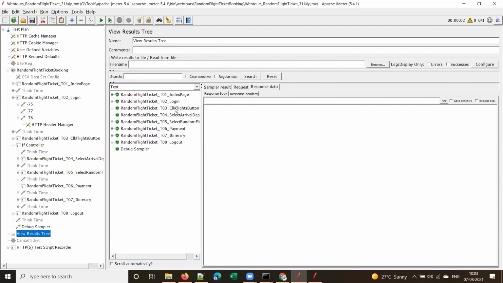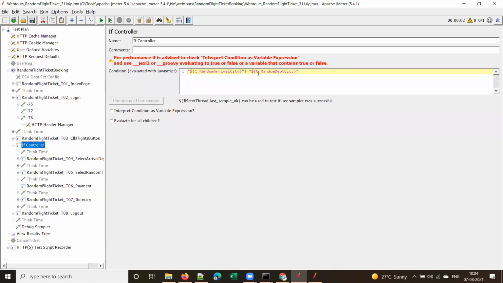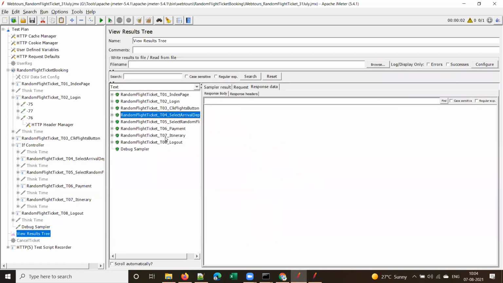Okay. Now what happens? See here now. See the not equal to. Let's see the debug sampler. So see here, departure city is Paris and arrival city is Seattle. So they are not equal to, right? The if controller returned true. So this condition, not equal to, became true because they are not equal. That's why it executed all the requests under that. It executed the next steps 4, 5, 6, 7, and so on, and then it logged out.